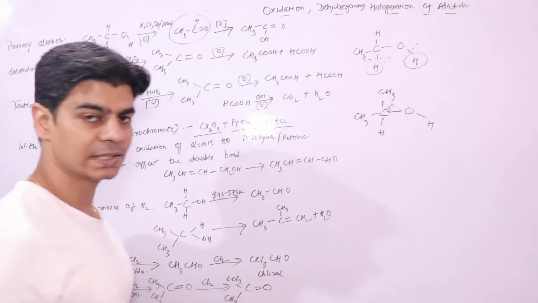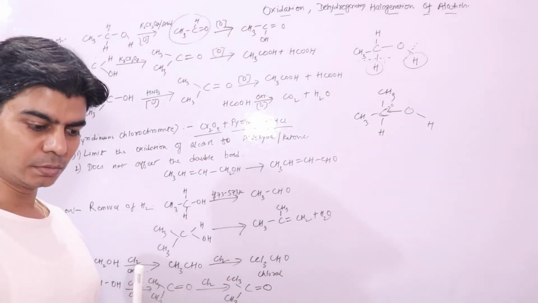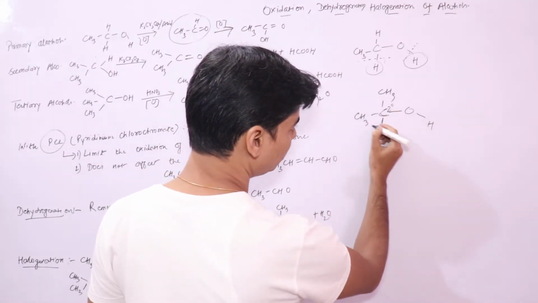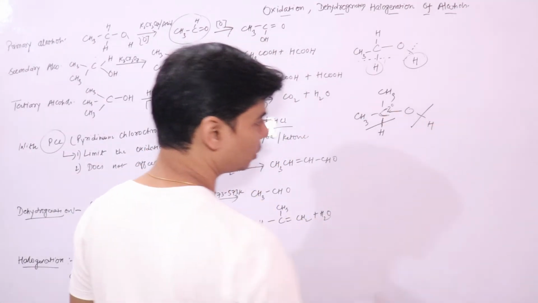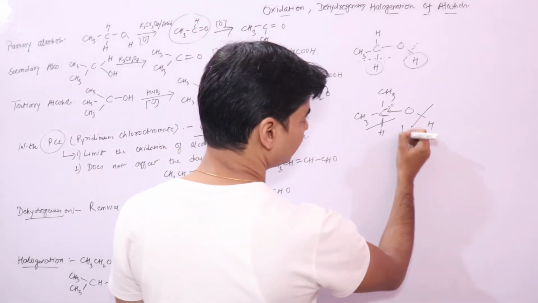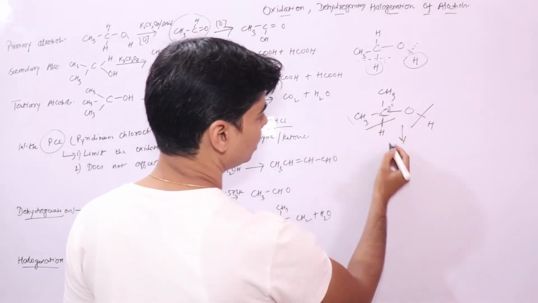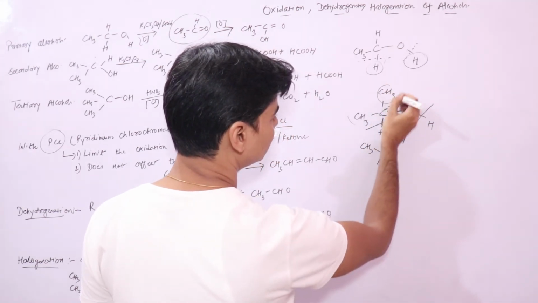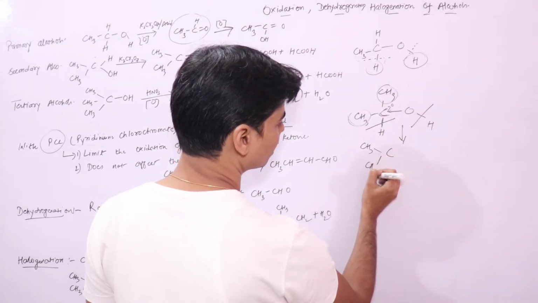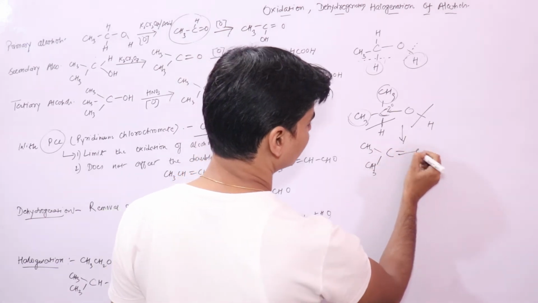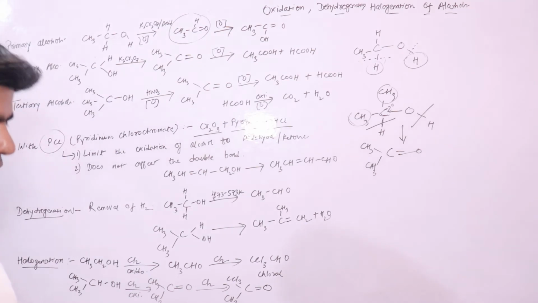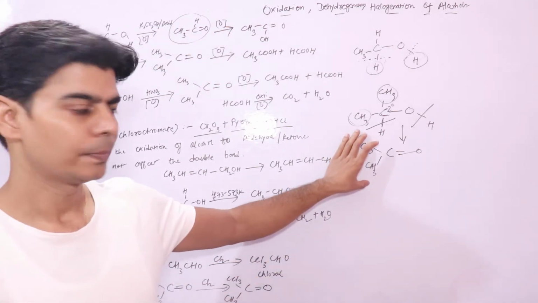As I said, it involves these two bonds to break. This CH bond will break and this OH bond will break. So what remains is this molecule, which is two methyl groups, this and this, and oxygen forming a double bond. Secondary alcohols will form ketones.